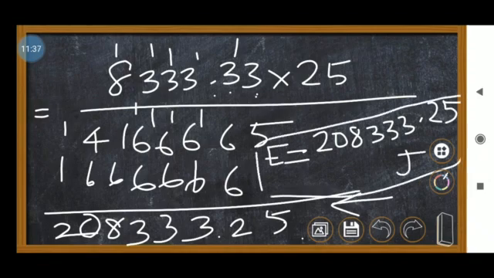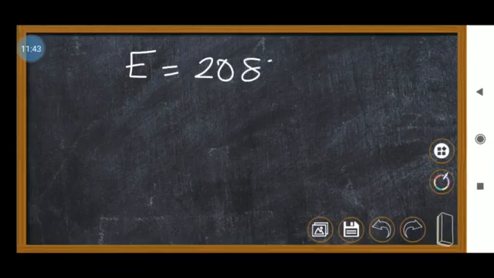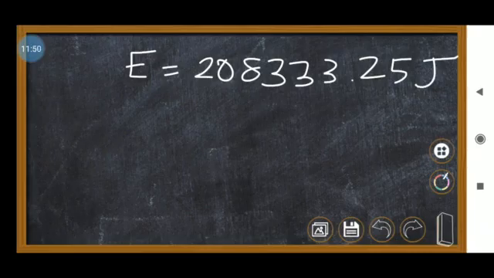Anyway, I'll write in the next one. So energy equal to 208,333.25 joule. If you want one decimal approximation, just look at the digit after the decimal point, here 2, here 5.